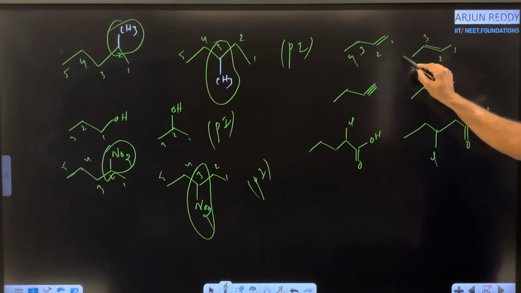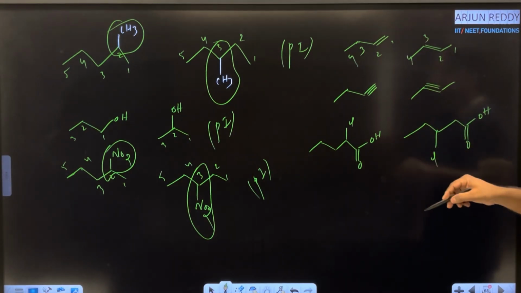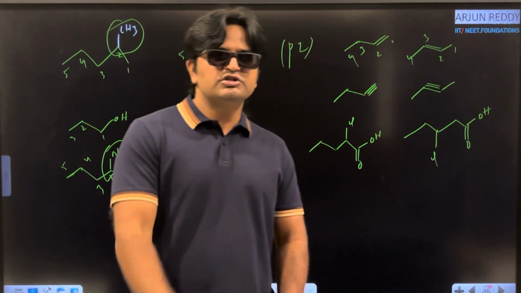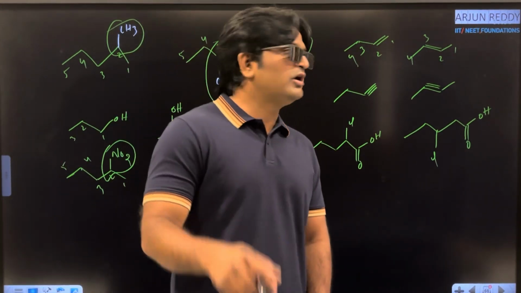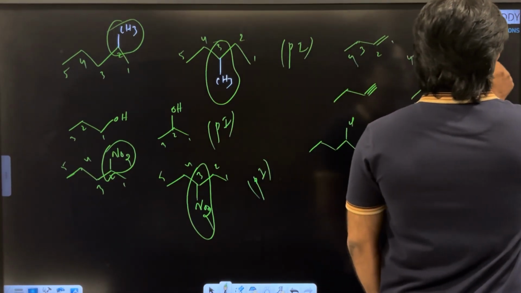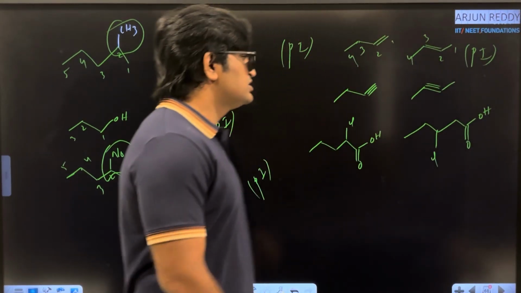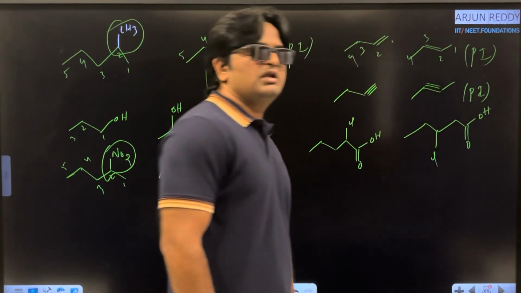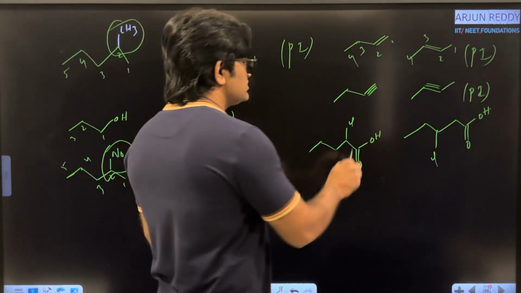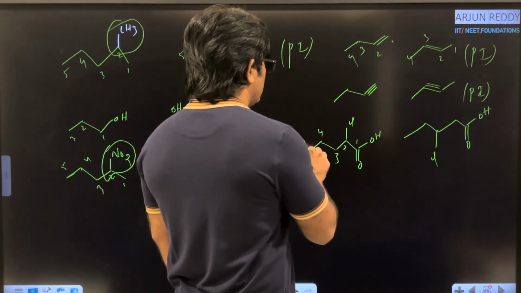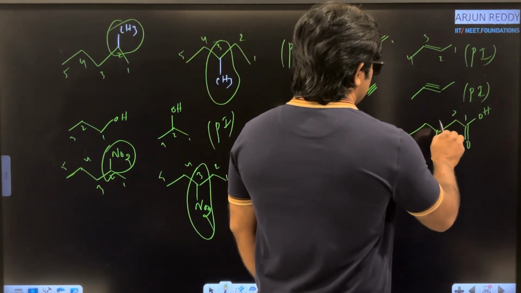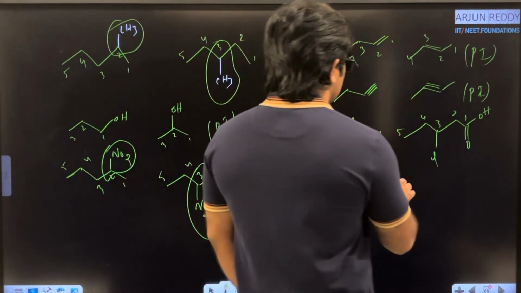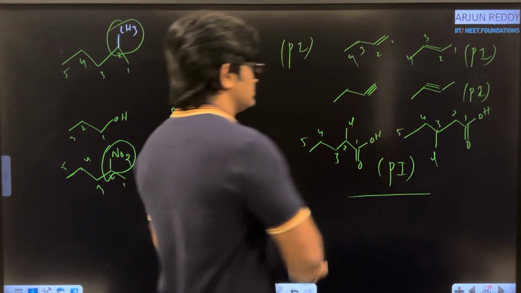Next one 1, 2, 3, 4. 1, 2, 3, 4. What is the position of double bond? In the first molecule, position of double bond is at first position, and in the second molecule, second position. So these two come under positional isomers. Like that, next pair also comes under positional isomers. And what about this one? 1, 2, 3, 4, 5. 1, 2, 3, 4, 5. Chlorine atom position is different. These are said to be positional isomers. Okay, fine.